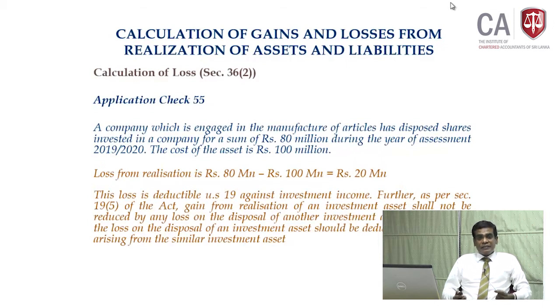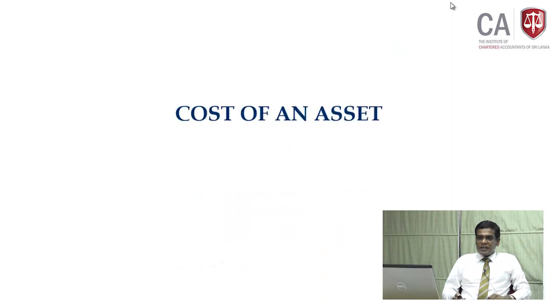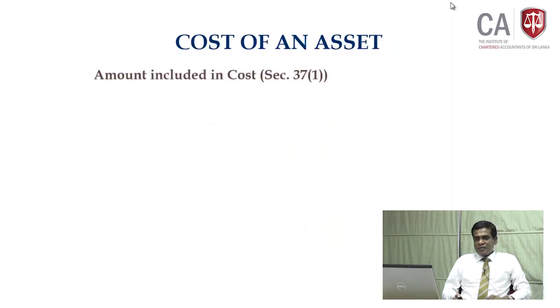So I clarified the calculation method with the application of the relevant section, whether to deduct it or not. Okay, this is a continuation, you see. I will take it one by one. Cost of an asset: section 37 deals with quantification of the cost of an asset.